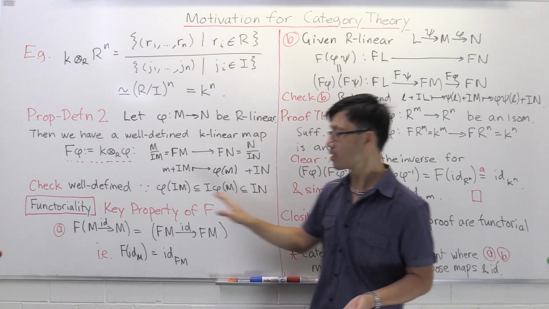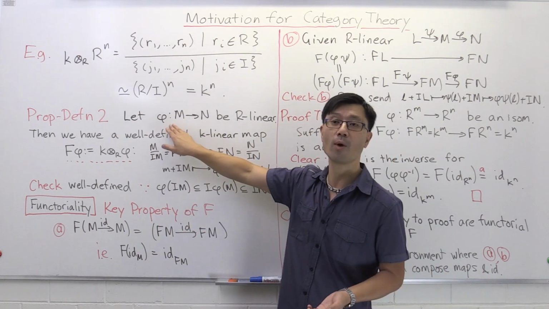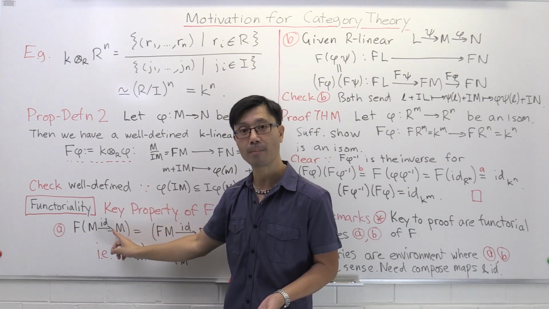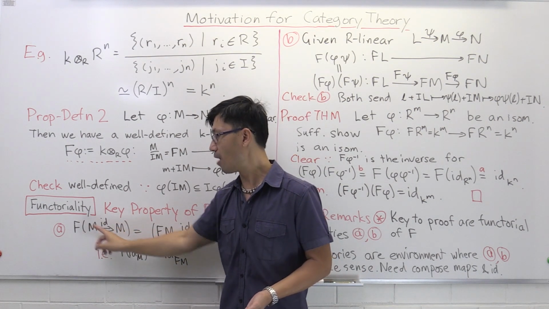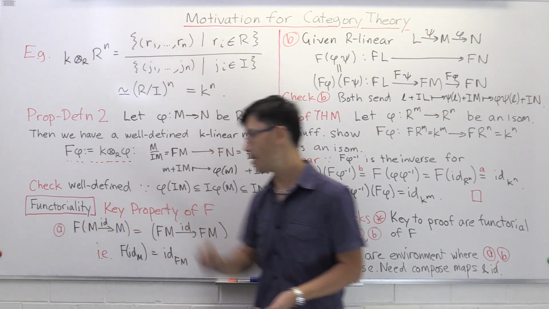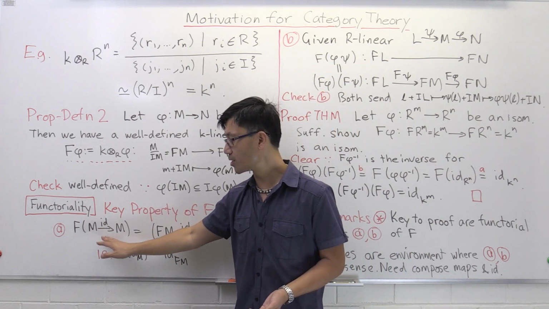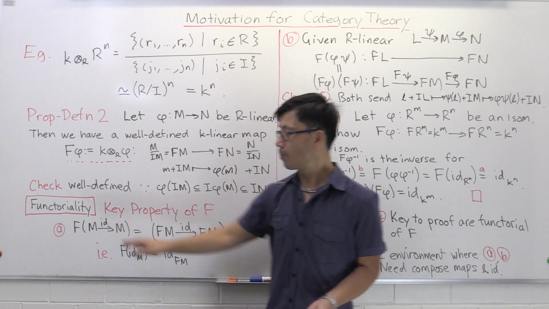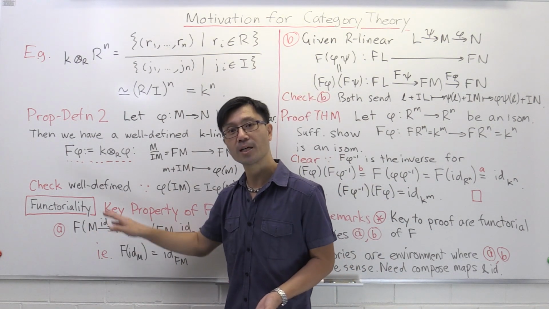Let's look at the very simple example where this phi is just the identity map on some module M. So F of the identity map on M. What type of object is this? When you apply F to an R linear map, you get a K linear map.